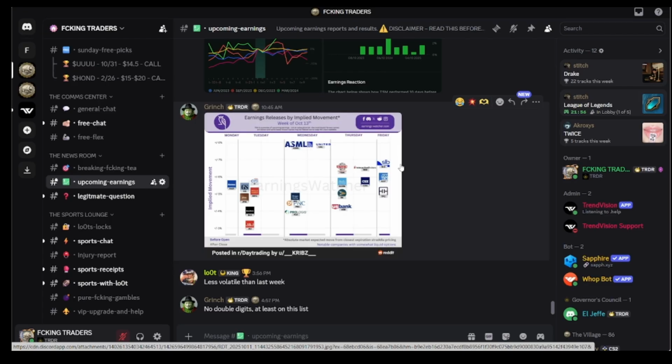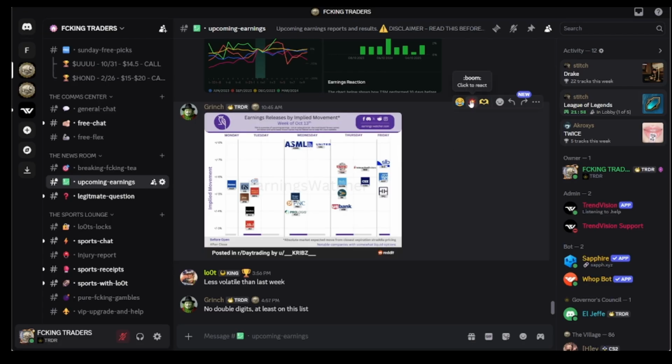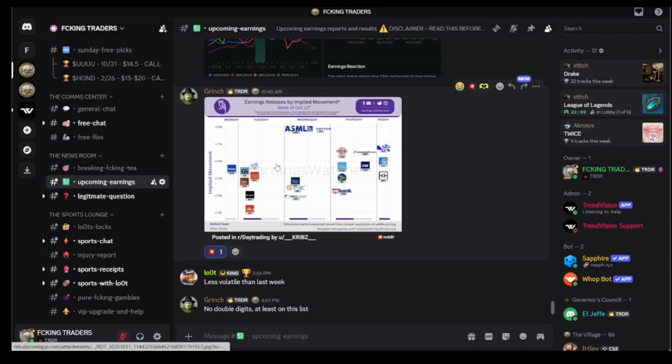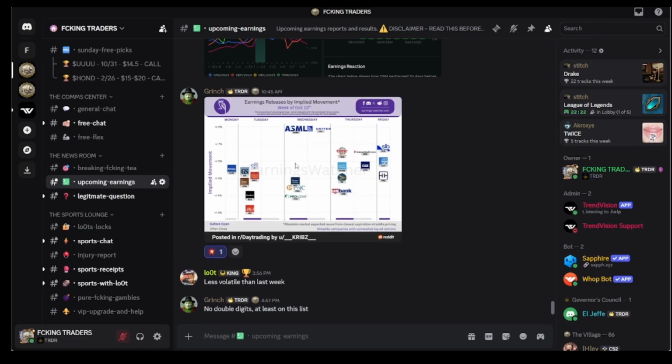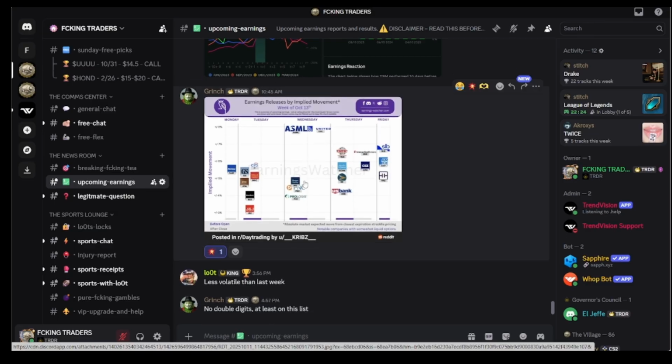I love this one too. Grinch, love you for this. He's always posting these. This is basically the same thing, but it's ranked, or not ranked, but it's listed by implied volatility. I'm sorry, the implied movement off of the implied volatility at the money option chain price. So it kind of gives you an idea of what the market is expecting in terms of up, down, how much, and can kind of give you an idea of where you want to target based on that.